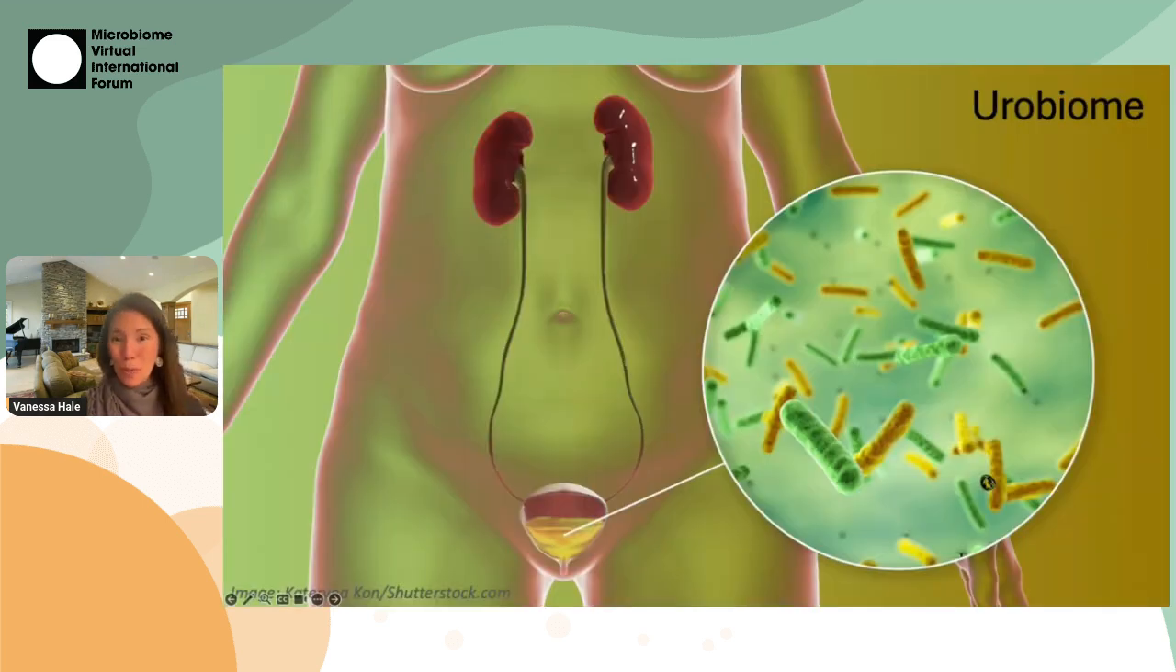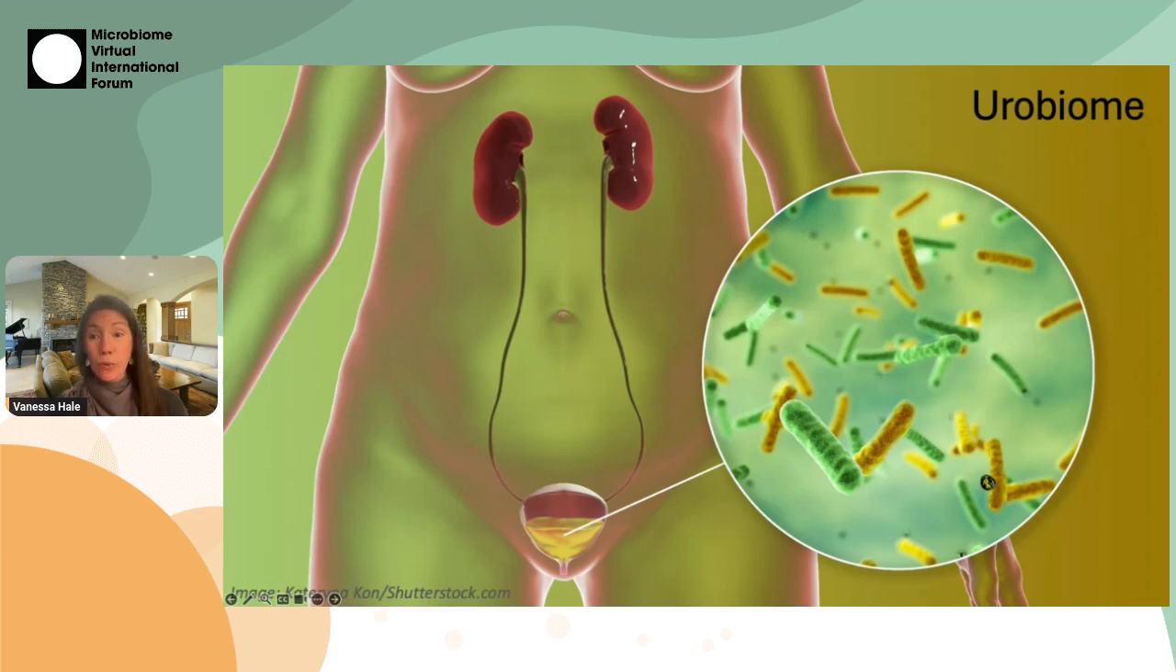So the urobiome is the microbiome of the urinary tract, which can include the kidneys, ureters, bladder, and urethra. And if you're here at this meeting, it may come as no surprise to you that healthy urine is not sterile. And this has been well established in a number of ways, including through both culture and sequencing.